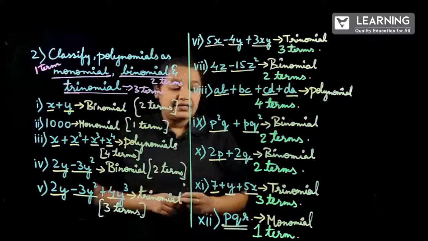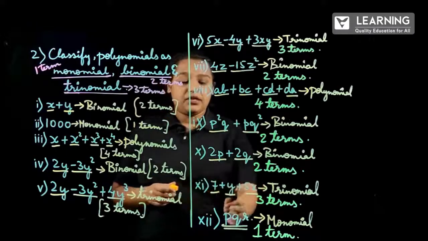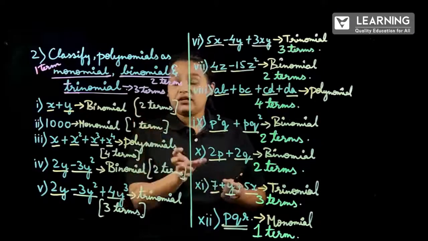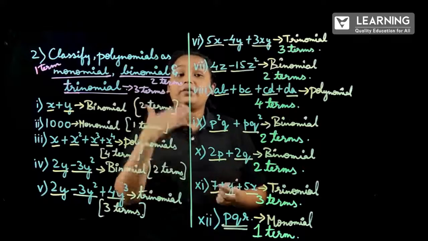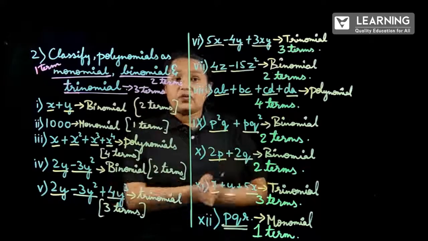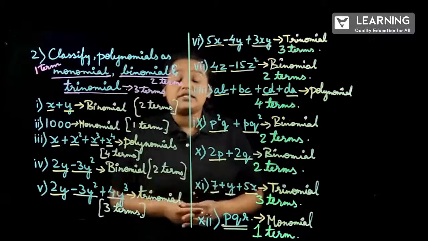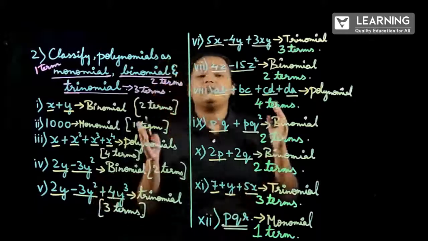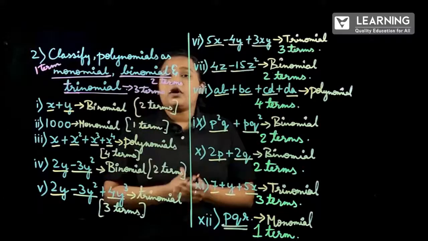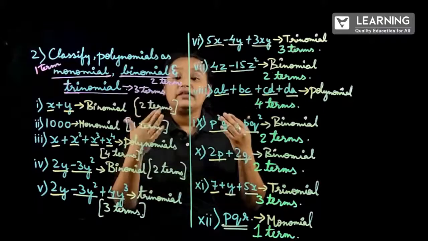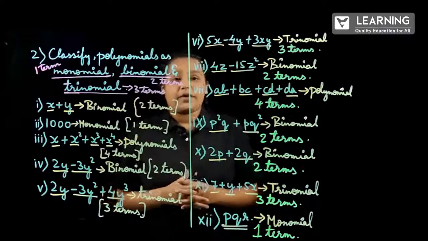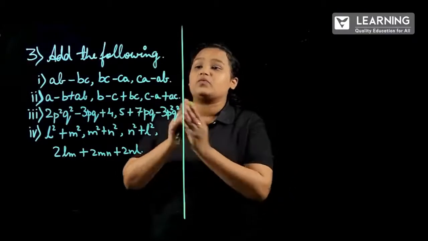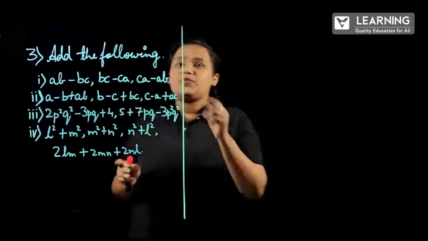So for the last problem, it is P, Q and R. If they have given addition or subtraction, then we consider them as different terms, and we take it as binomial or trinomial if we have more than one term, right? So if multiplication is given, then it will be monomial. So till now we have classified monomial, binomial and trinomials. In the next problem, let us add and subtract so that we learn this topic even better. The third problem is to add the following polynomials they have given. So let me start with the first problem.